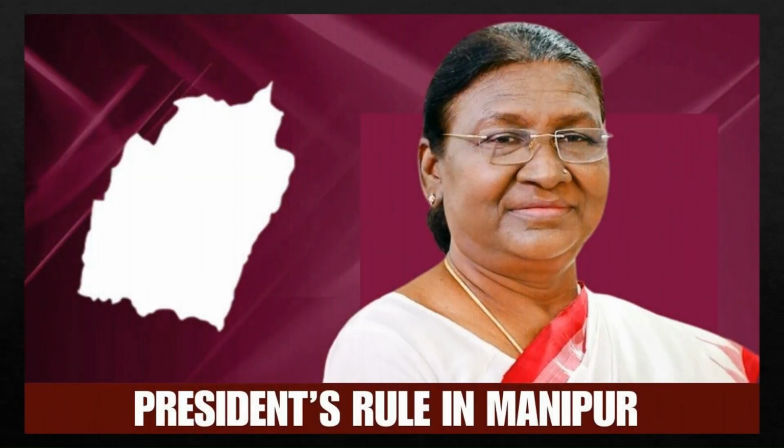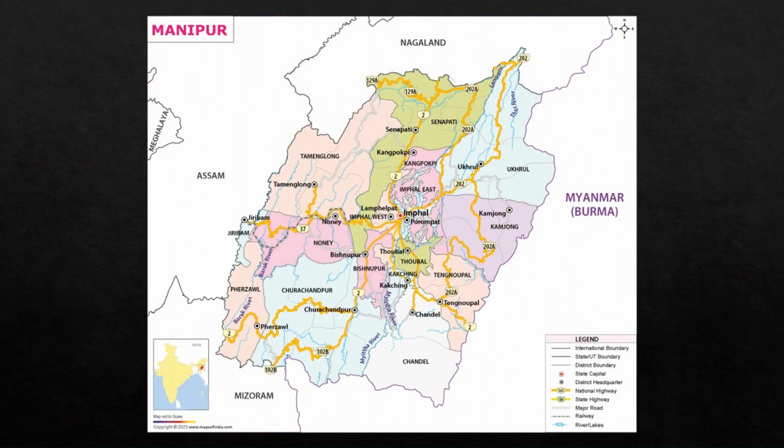In today's video, we are diving into a significant political development in India, that is the imposition of President's rule in Manipur. Let's explore the reason behind this decision and understand what is President's rule and what it entails, its constitutional provisions and its implications for the state. First, let's talk about the reasons for the President's rule in Manipur.